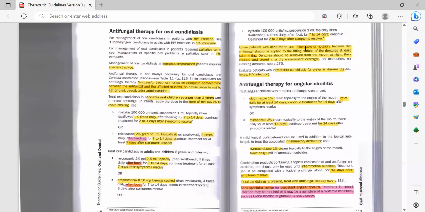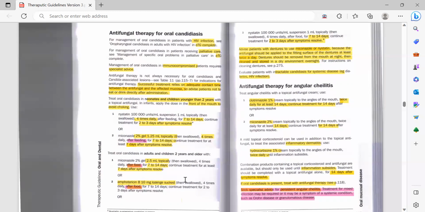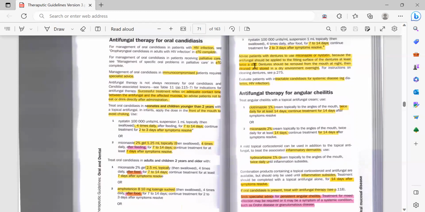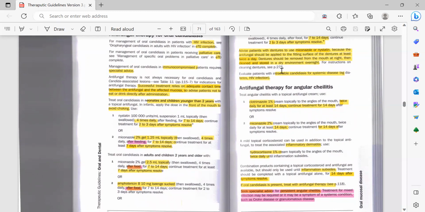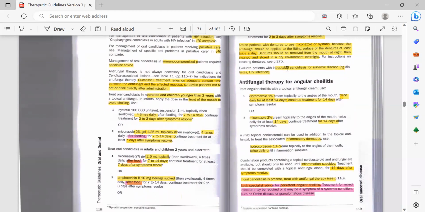Then advise patients with dentures to use miconazole or nystatin, because the antifungal should be applied to the fitting surfaces of the denture at least twice a day. These are lozenges, so if the patient has denture stomatitis, they would not be of much help. A denture stomatitis patient can use either the gel or the suspension form, and advise them to apply it 2 times a day. Dentures should be removed from the mouth at night, then cleaned and stored in a dry environment overnight. We will read the denture cleaning instructions in detail on page number 275.